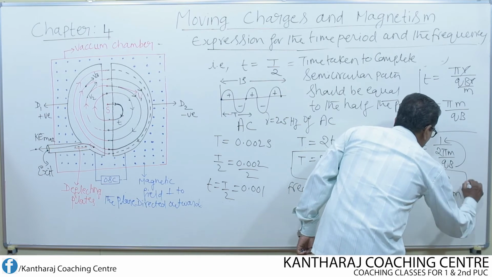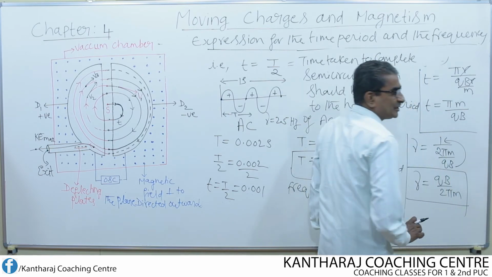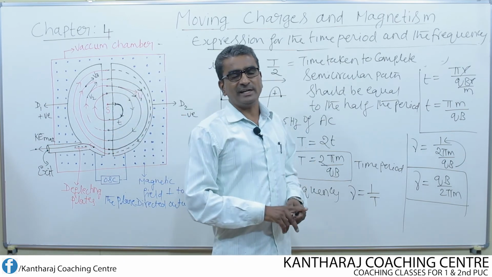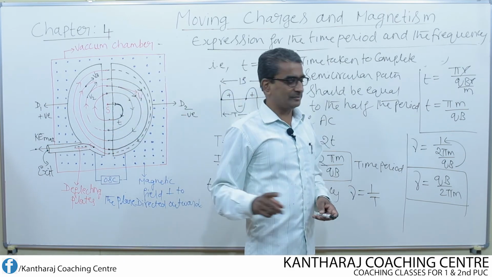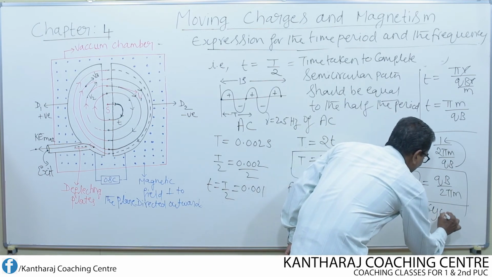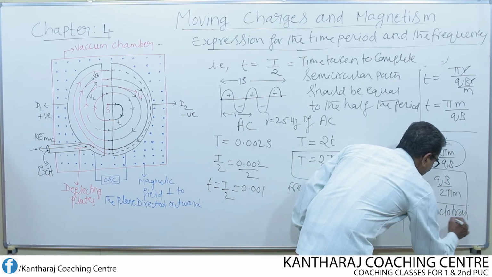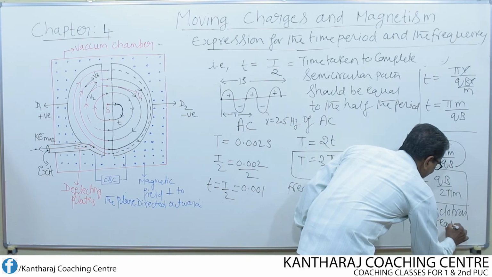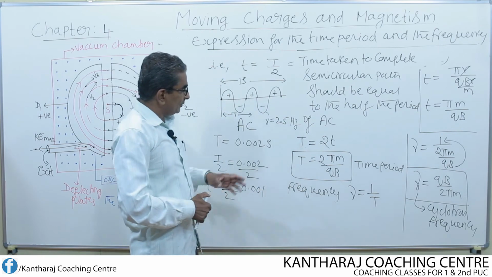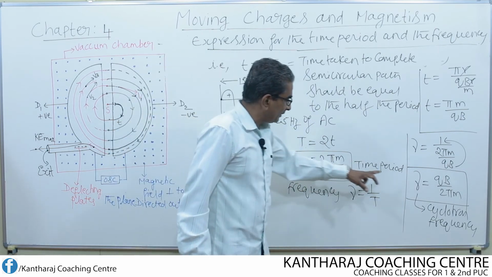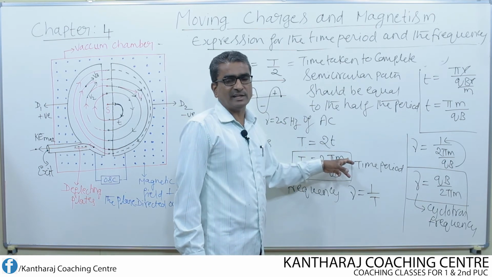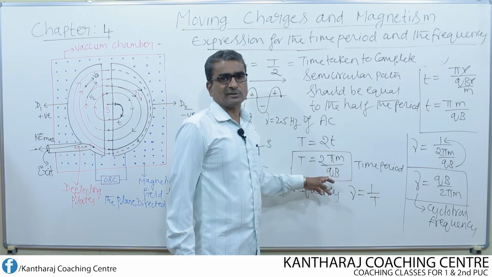So this is the expression for the frequency of the charged particle which is undergoing circular motion inside the Ds of the cyclotron, and this frequency is also known as cyclotron frequency. Okay, you just observe these two equations carefully. In this equation, the velocity term v is not there, radius r is also not there.